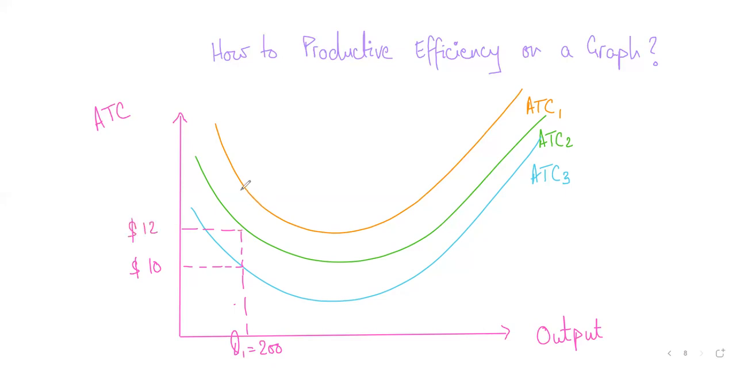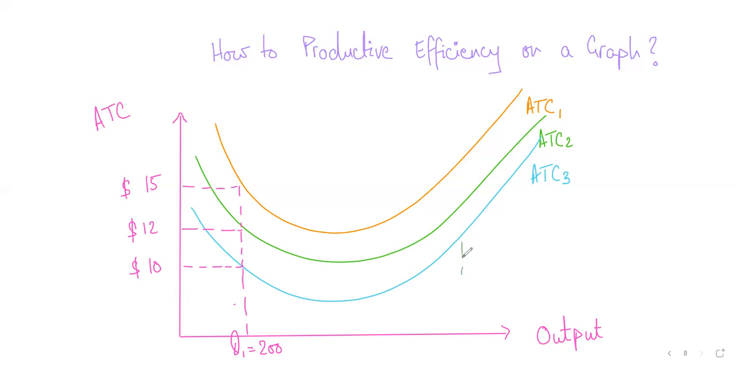And if you're operating on ATC1, each unit will cost you even more, let's say $15 each. Now, what we learned out of this is that ATC3 will always provide you the lowest cost combination. ATC3 will always provide you the lowest possible cost combination.